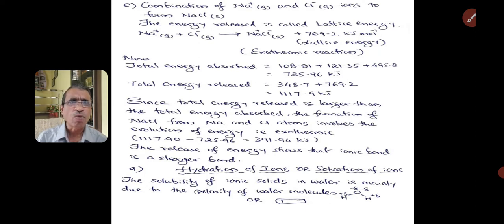We know that water is a polar molecule because oxygen is more electronegative than hydrogen. As a result, on the hydrogen you have a partial positive charge, and on the oxygen you have a partial negative charge.